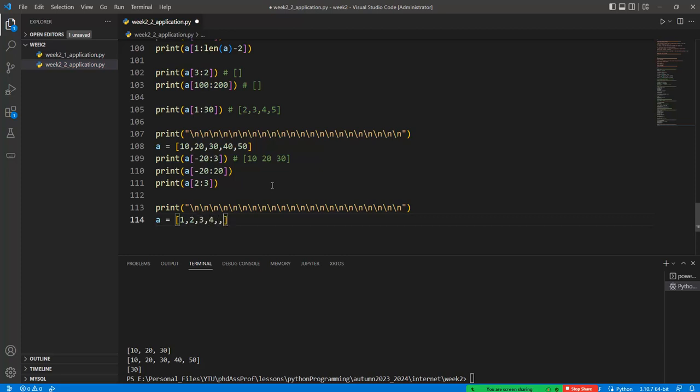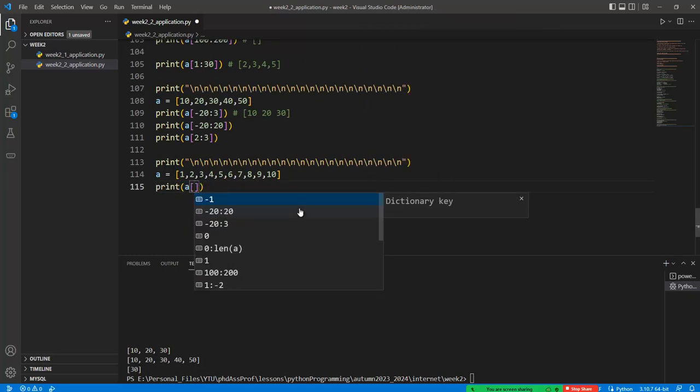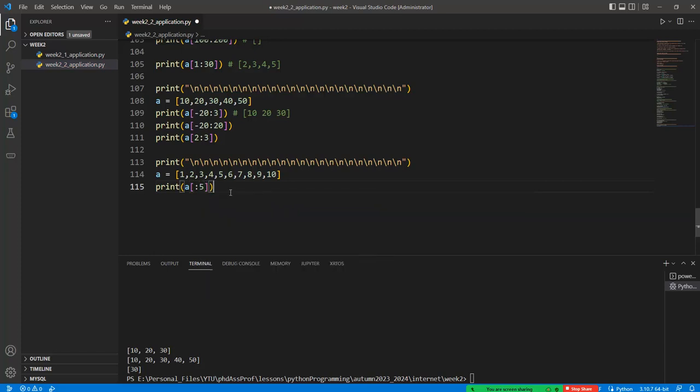We can define another list in here like this one, 1 to 10. We can leave the empty space before the double dot like this one, 5, which means this index is automatically changed to 0 by the interpretation mechanism of Python. If I run this code again, we have the 1 to 5 values.